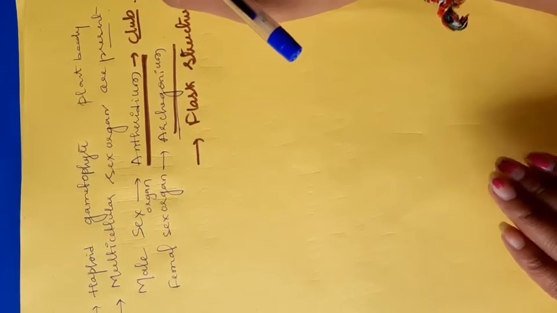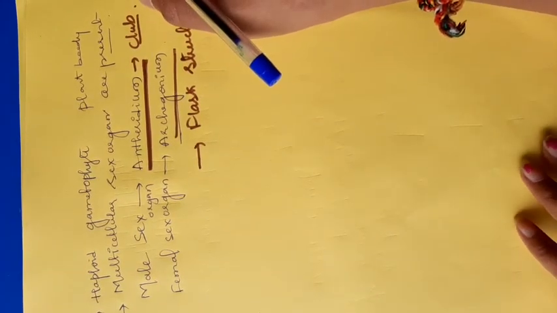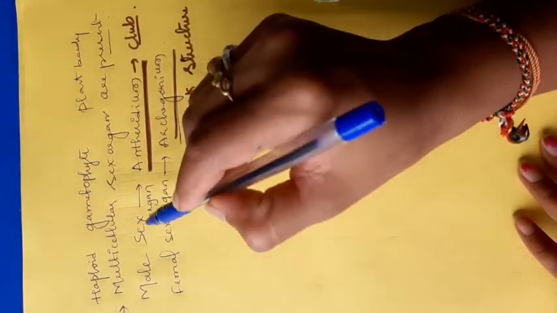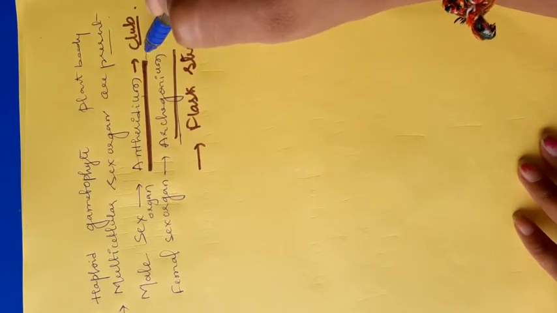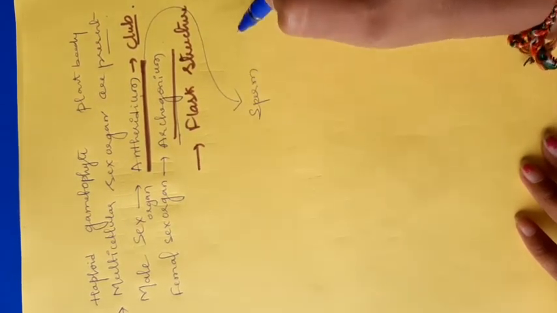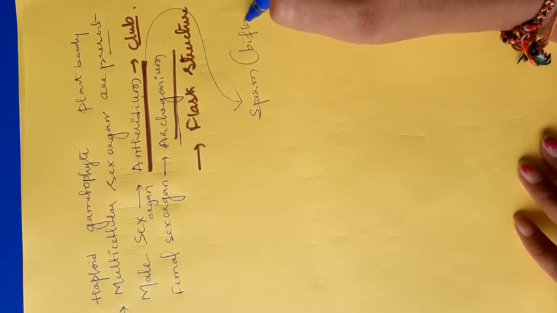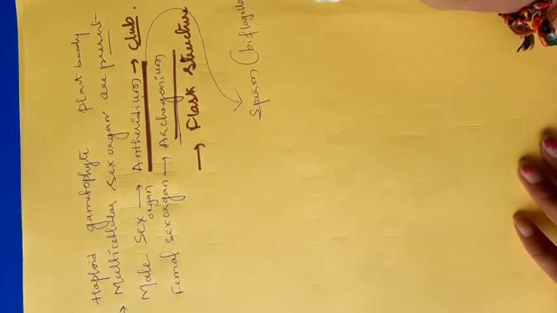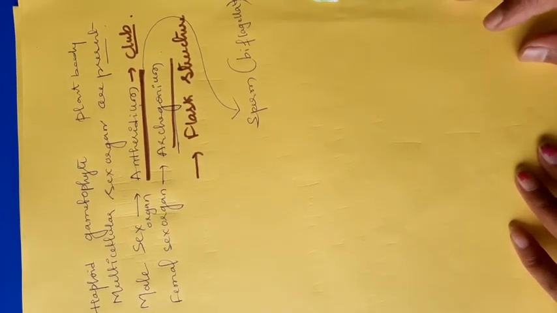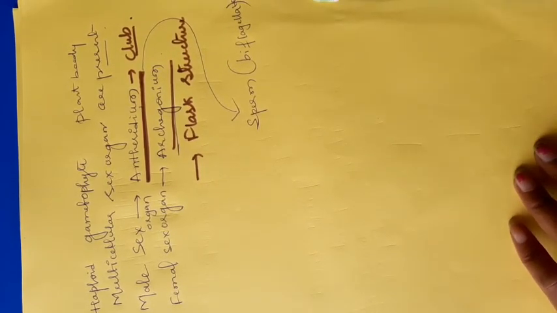Okay. Initially I told that the bryophytes are known as the amphibians of the plant kingdom because they require water for their sexual reproduction. Here the antheridium produces sperm which are biflagellate. Flagella are the structures for movement, so they require water for the movement.